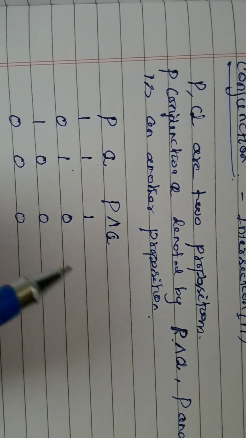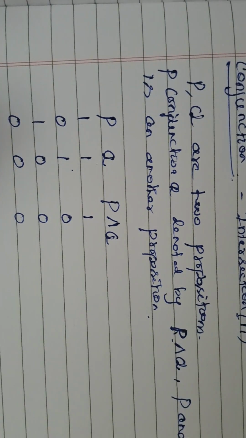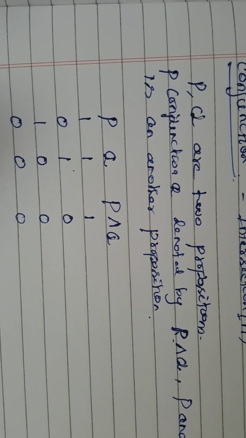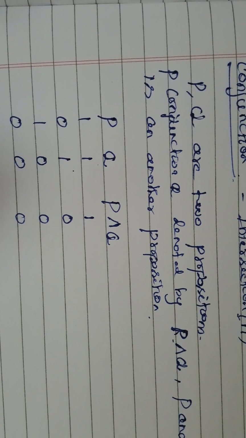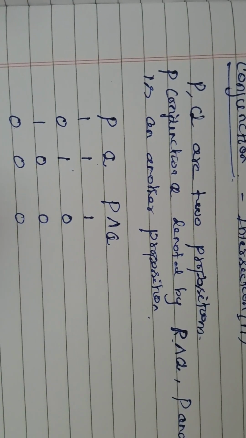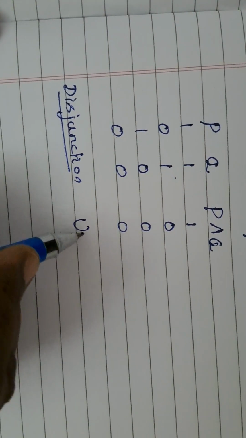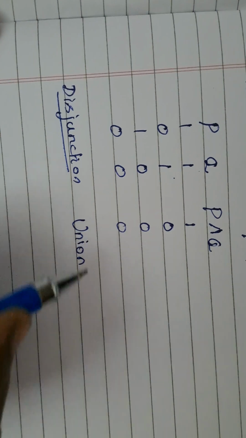Suppose I take another operation, disjunction. I'll take the same truth table. Disjunction we can mean as union in set theory.